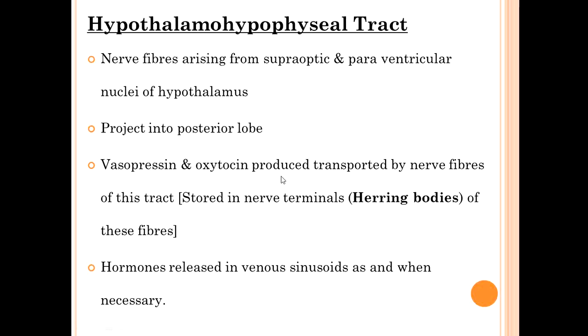Two hormones are produced: one is vasopressin, that is antidiuretic hormone, ADH, and another is oxytocin. They are produced and transported by nerve fibers of this tract. These hormones are stored in the nerve terminals, known as Herring bodies, and they are released into the venous sinusoid whenever they are needed.